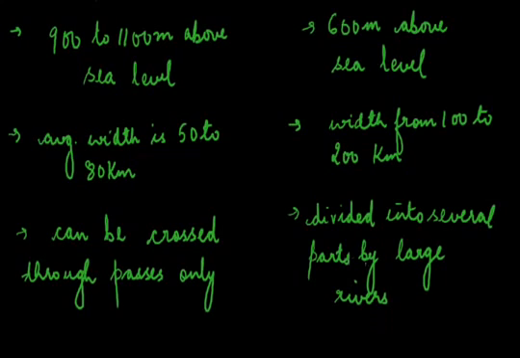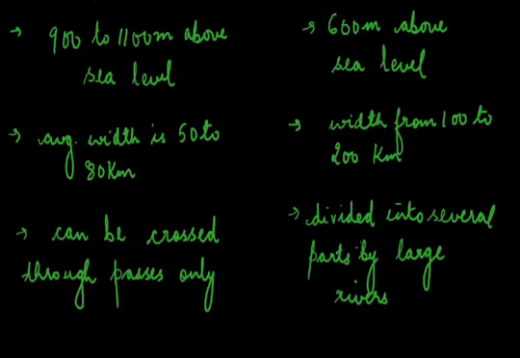So we can say that Western Ghats have a structural unity which is lacking in the case of the Eastern Ghats. Another point of difference is that the Western Ghats are the source of many large rivers which flow in the peninsular India. In case of Eastern Ghats, no big river originates from the Eastern Ghats.